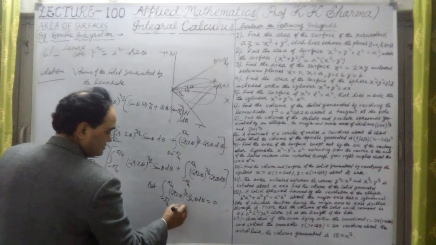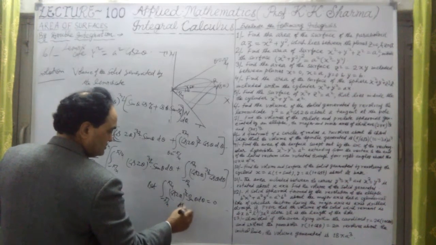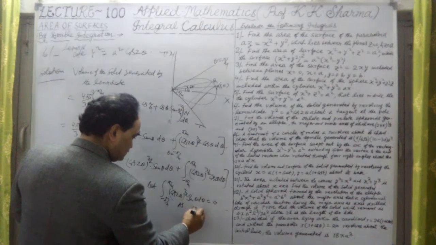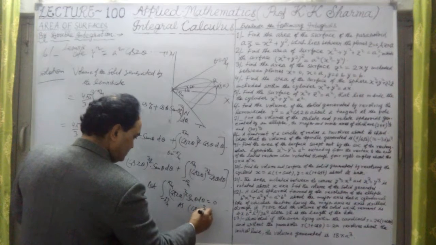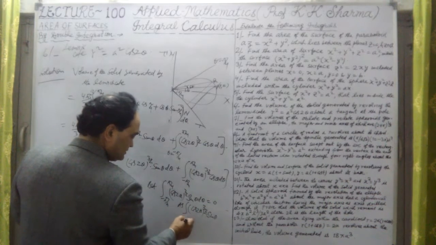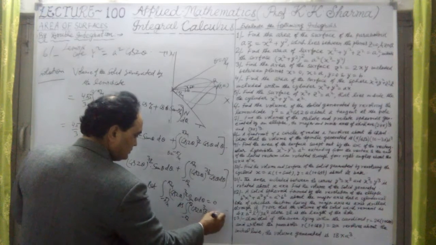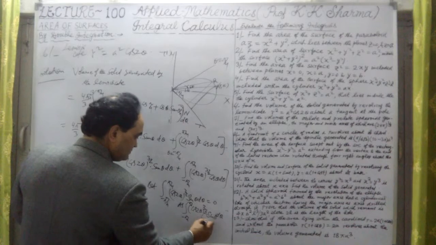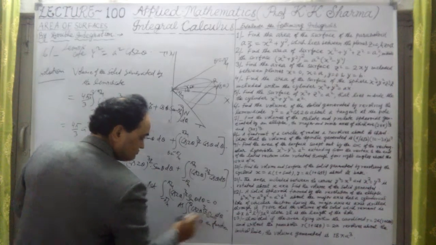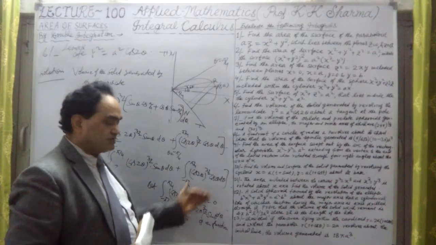Why? As it is an odd function: cos 2 theta whole power 3 by 2 into sin theta. Under the sign of integration from minus pi by 4 to plus pi by 4 into d theta, it is an odd function. In the case of an odd function it becomes negative.